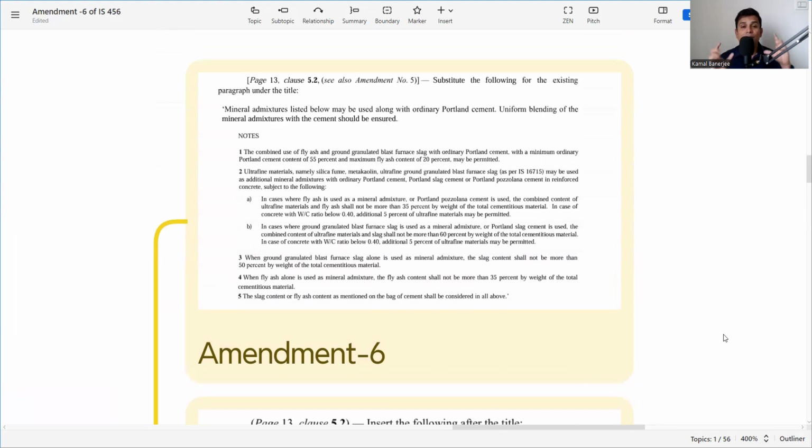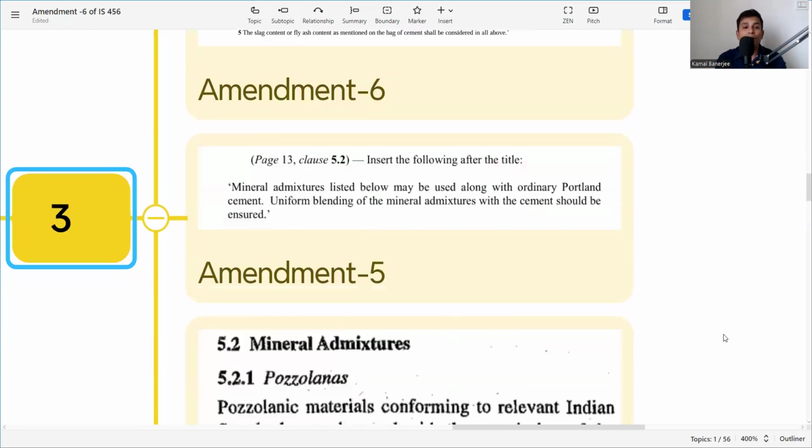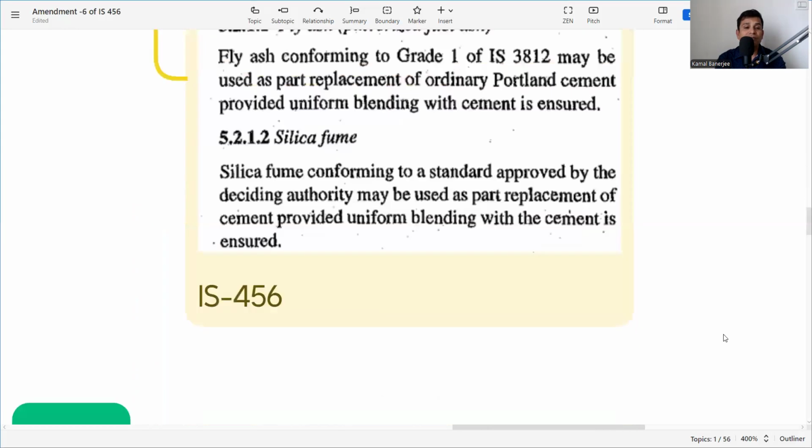So this has given a clear guideline for concrete mix design whenever we are using GGBS, fly ash, silica fumes, metakaolin. Whatever material we are using, what criteria must I satisfy when doing the mix design? This has given a clear idea and clear markers that we need to follow. So this is also an amendment in 6.